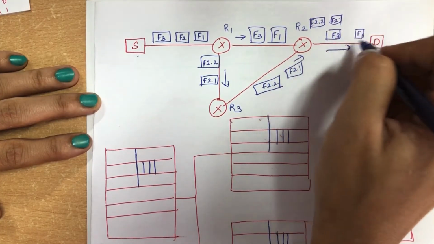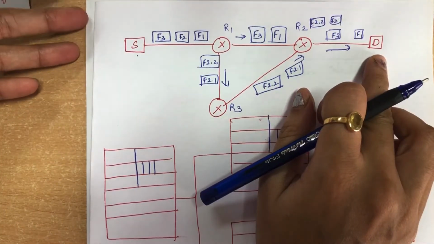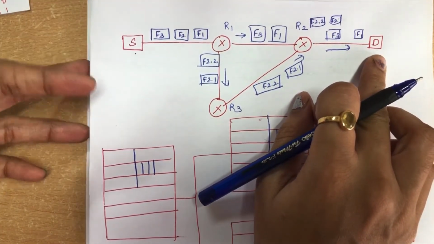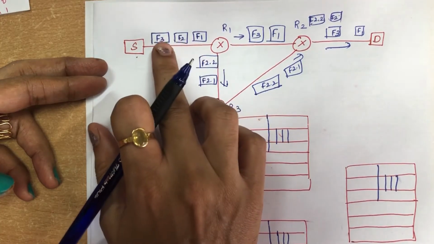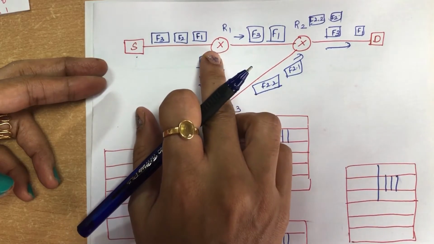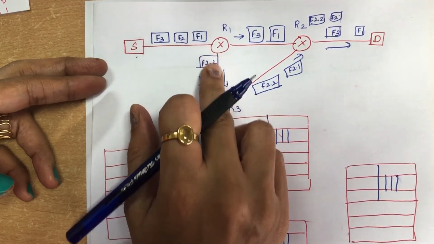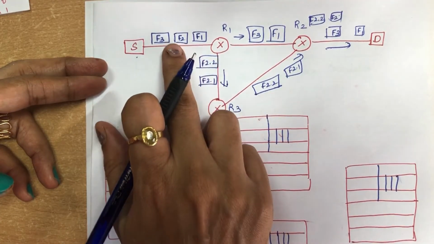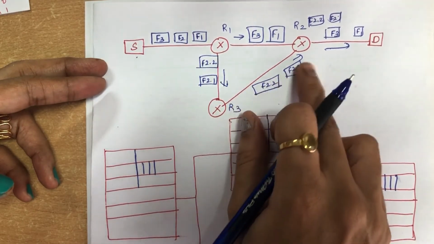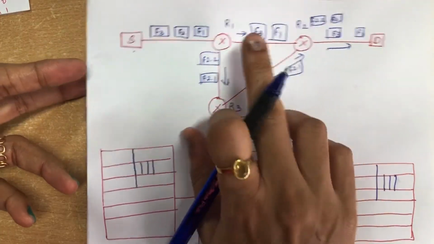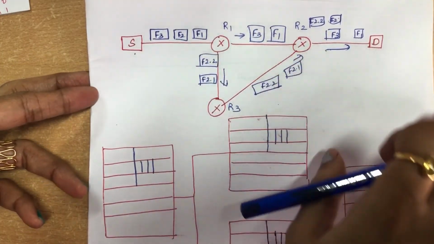Likewise it goes on. So all the fragments will get reassembled over here on the destination side. We are dividing the entire data, the whole datagram, into three fragments, F3, F2 and F1. They reach router R1, and F2 goes through router R3. Again this F2 is divided into F2.2 and F2.1, and from here it goes to router R2 and then reaches the destination. But the other fragments pass through the same way.